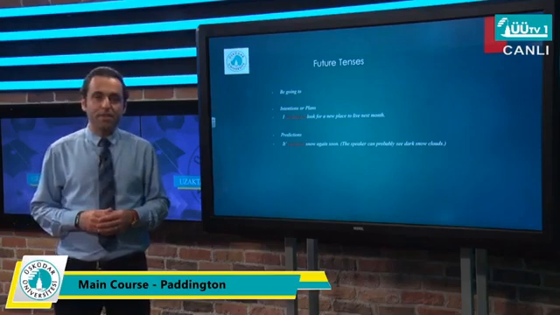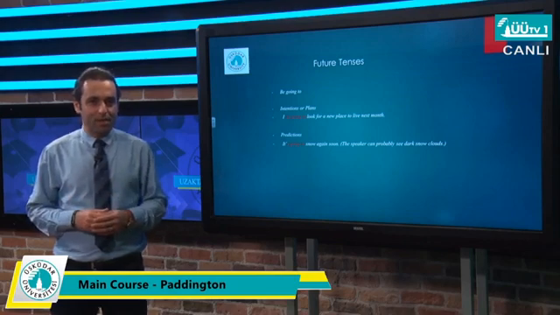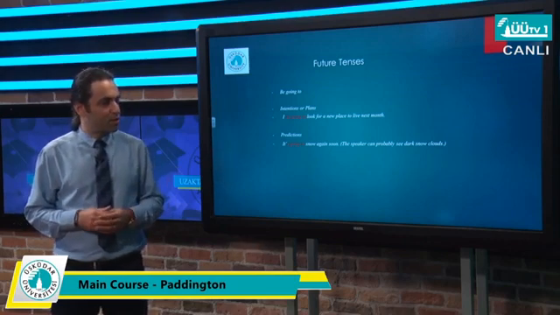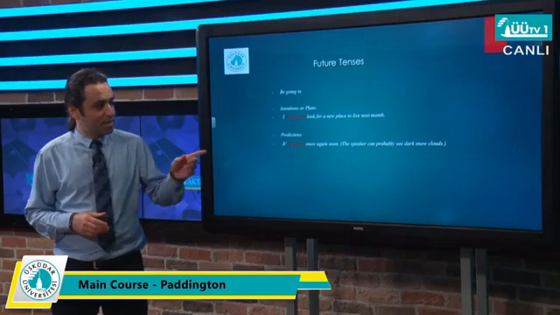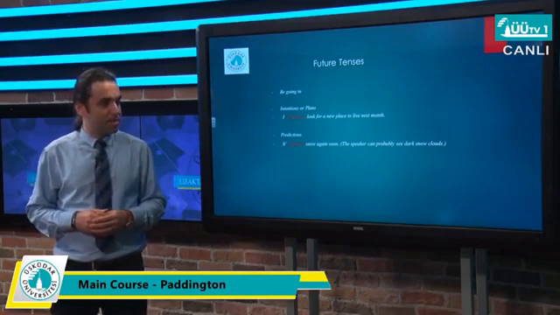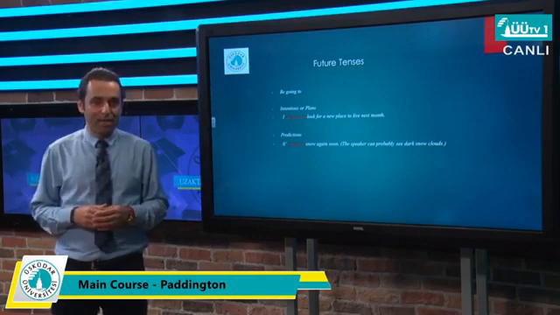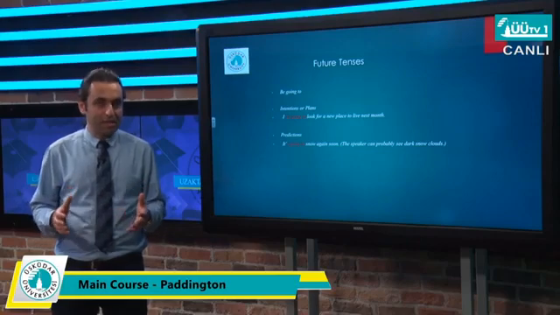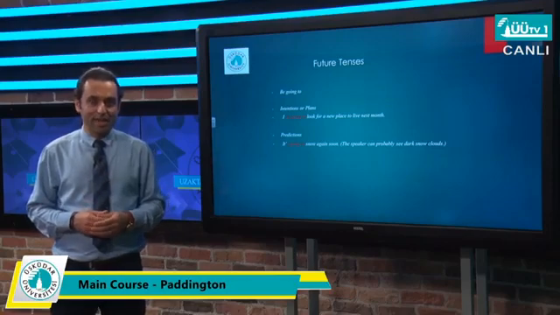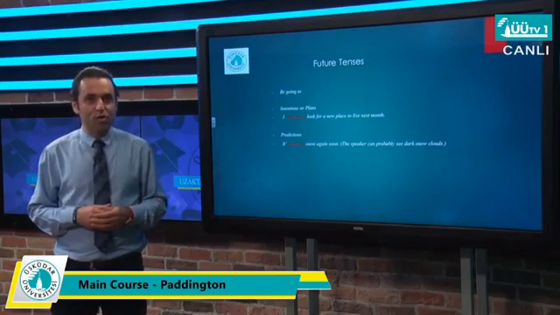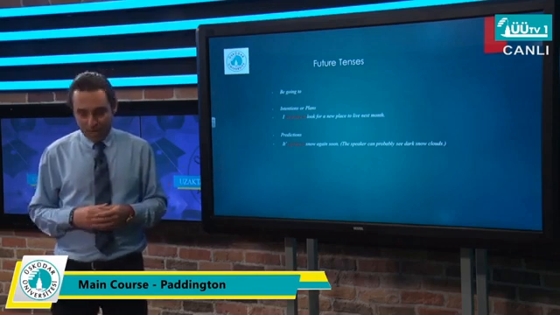If you remember, in the first part, by will, we had the same sentence about the weather. It will snow. But here we have it's going to snow again soon. Why in this case have we used going to? Because the explanation says the speaker can probably see dark snow clouds. When I look at the sky and I see a lot of dark clouds, it makes me feel more sure that it definitely will snow. So that's why I replace will with going to, to say that the prediction is going to be a very strong one. That's the only difference of prediction with going to in comparison with will.